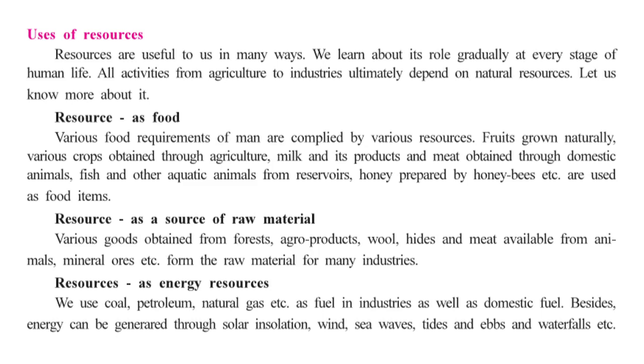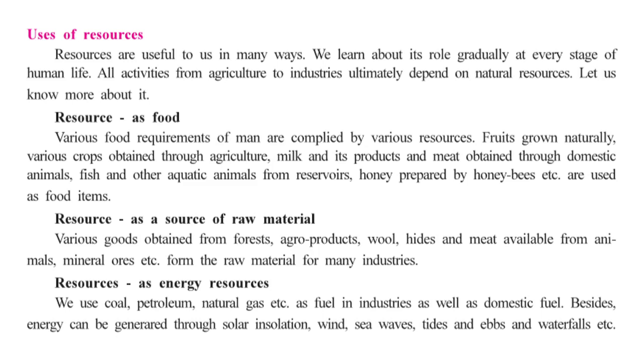And third, we need to see resources as an energy resource. We can take again the example of coal, petroleum, natural gas. Yes, they are used as a fuel in industries as well as a domestic fuel. They generate energy. Even we can say wind, seawater, tides, ebbs, waterfall, all these are resources and ultimately they generate energy.